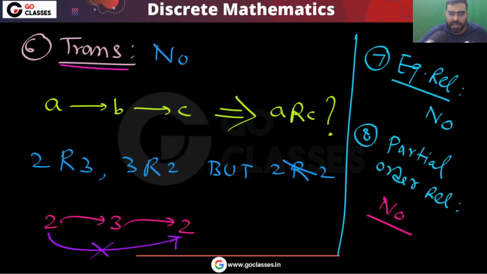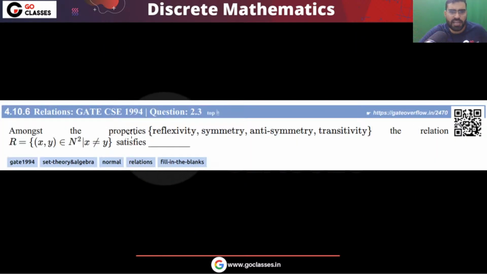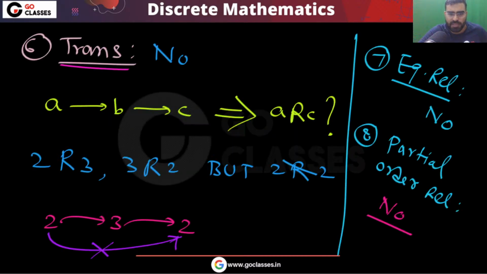So this is the complete analysis of this question. Finally, I can say that reflexivity is not satisfied, symmetry is satisfied, and the rest are not satisfied. So this is the answer: only the symmetric property is satisfied. Quite simple, this question. Now let's move on. All these questions that I am solving, you can also solve with me.